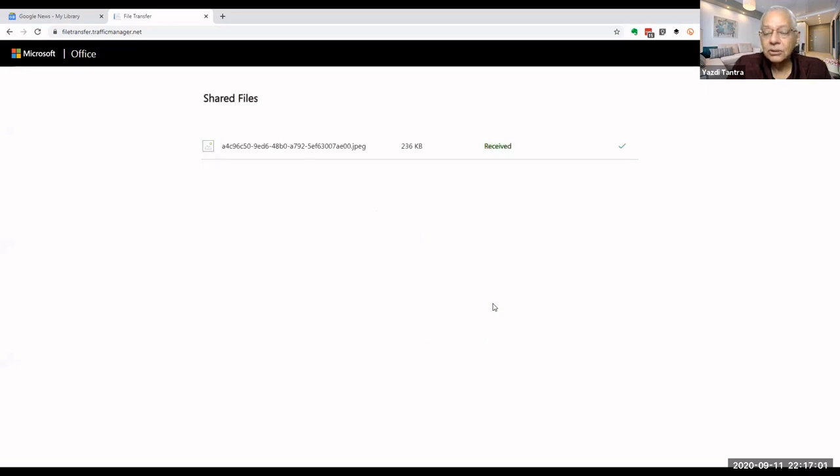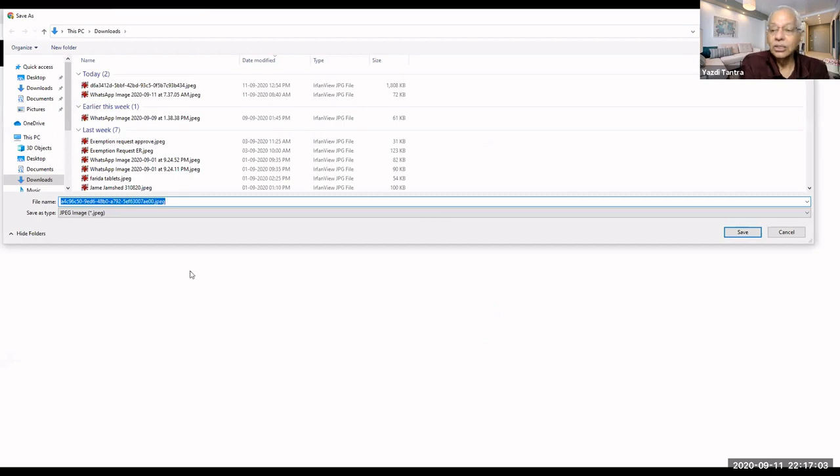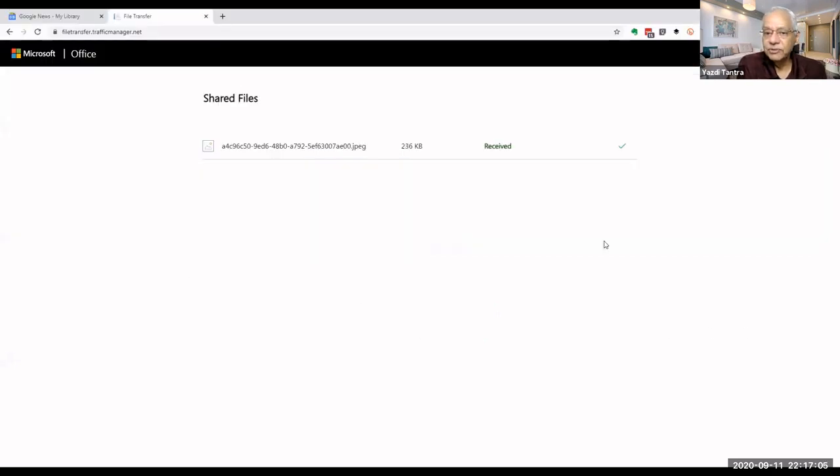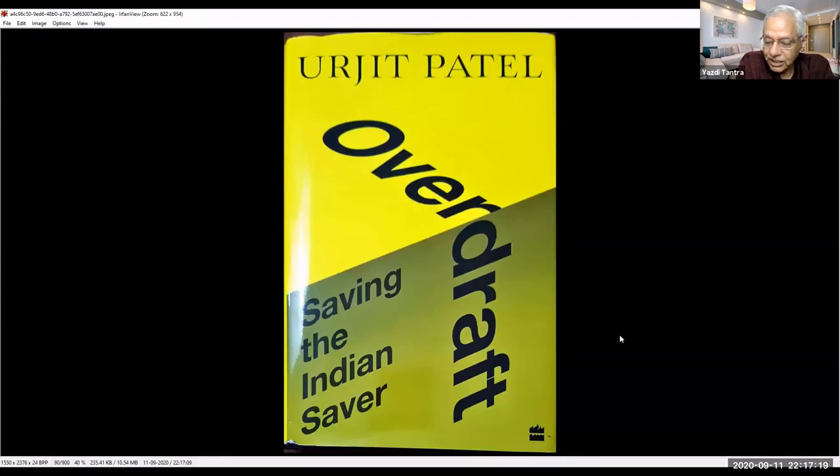So now can you see on the computer, I say save and I open the file, and it is there on my computer. This is a file that I got from my phone. I just scanned it a few minutes ago and I just sent it wirelessly over to my computer.